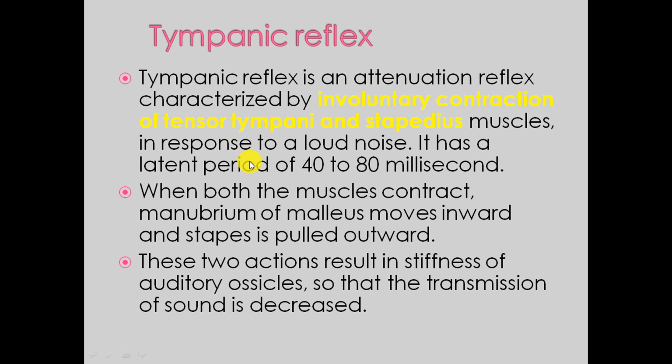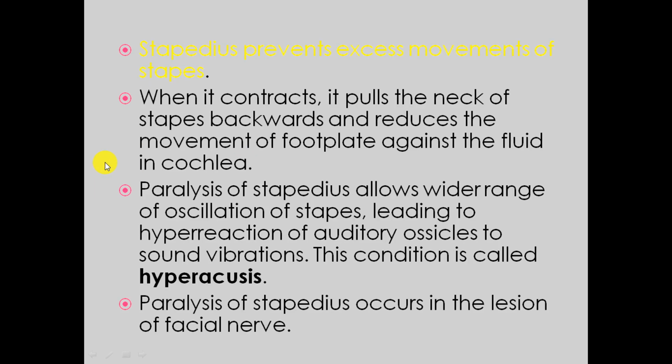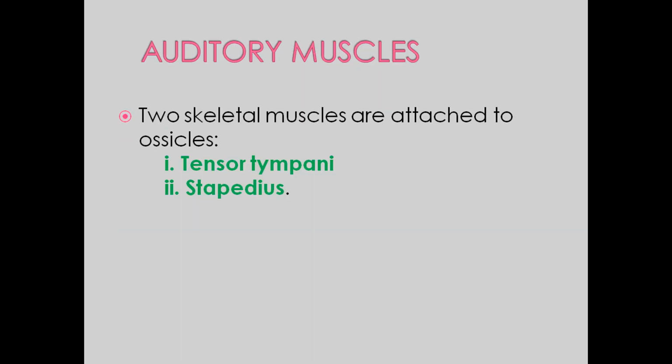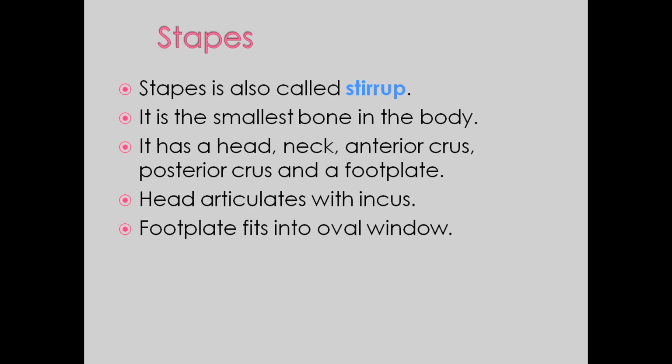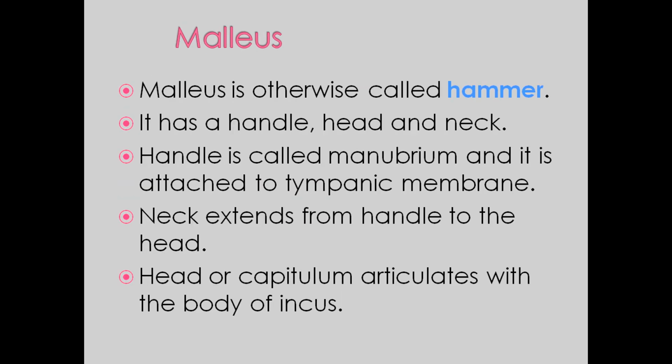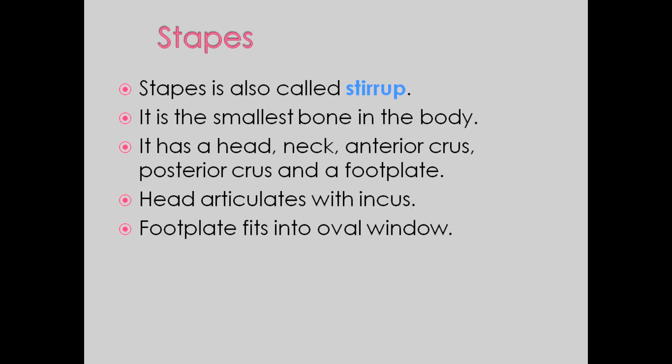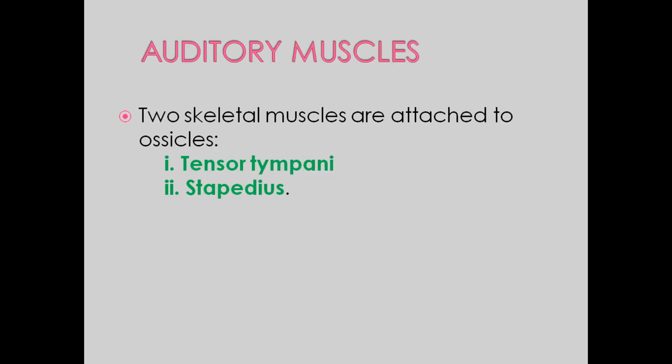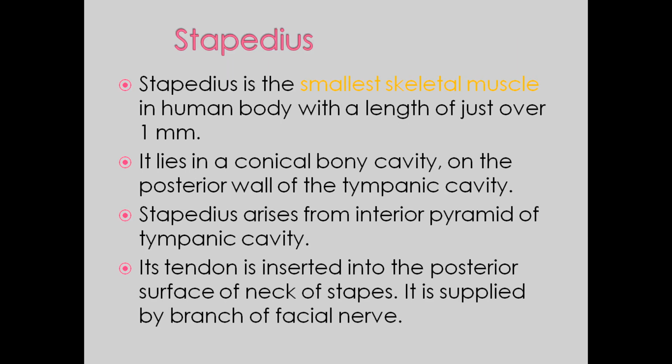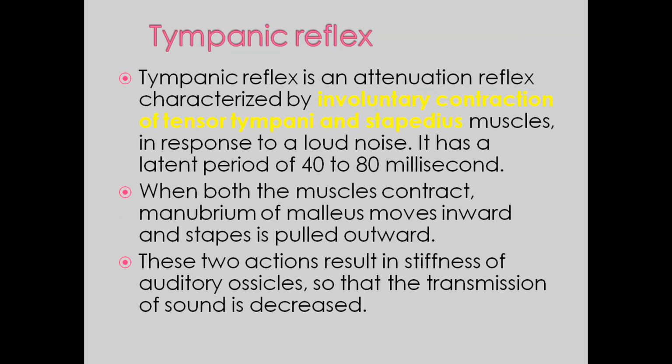So these were the ossicles and muscles. The ossicles are malleus, incus, and stapes. These are the three ossicles present in the ear. Next we have the muscles, tensor tympani and the stapedius. The use of all these muscles and the coordination between these three ossicles is known as the tympanic reflex.